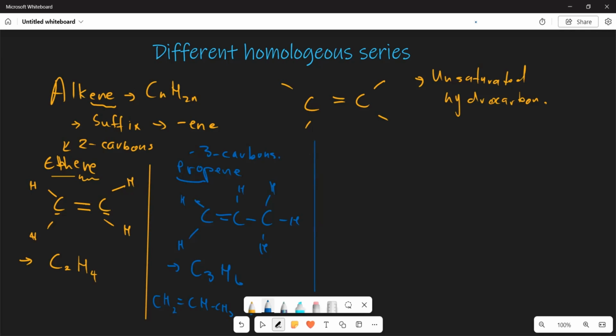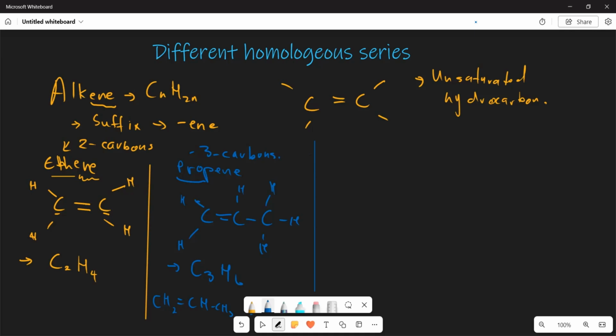Now, when we move to the third one, what is it that we are going to do? Let's say we are given an example, which is but A. Now, there's something very important that I want us to discuss here.